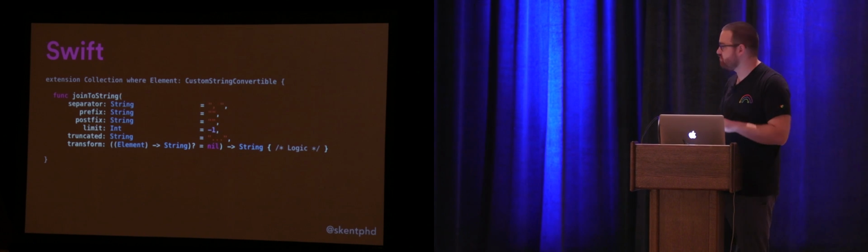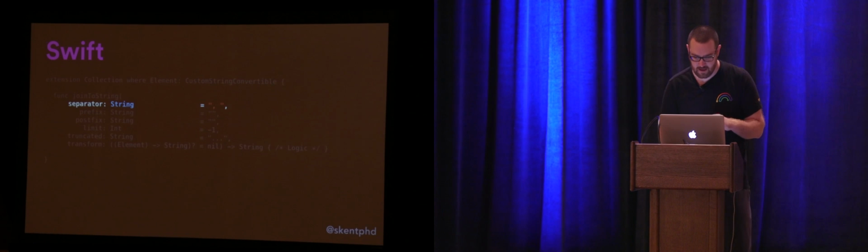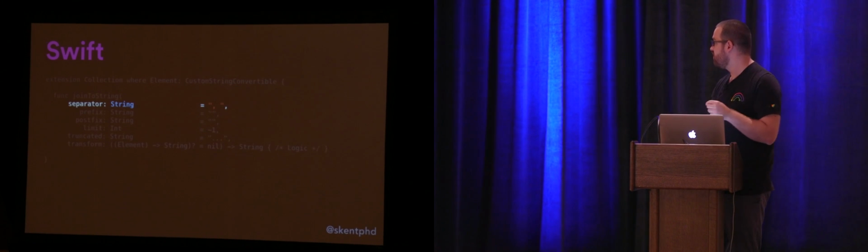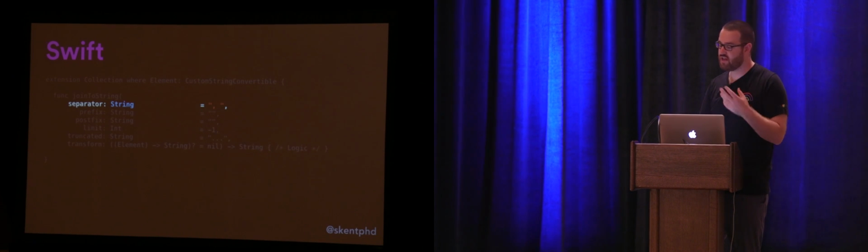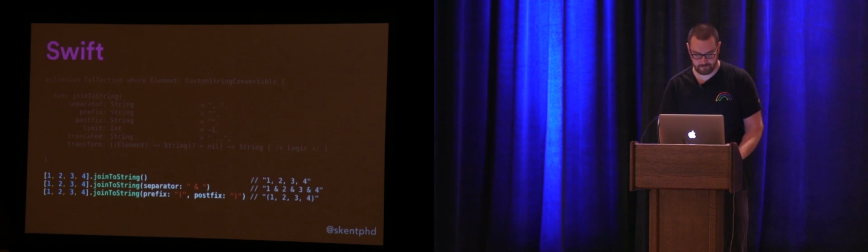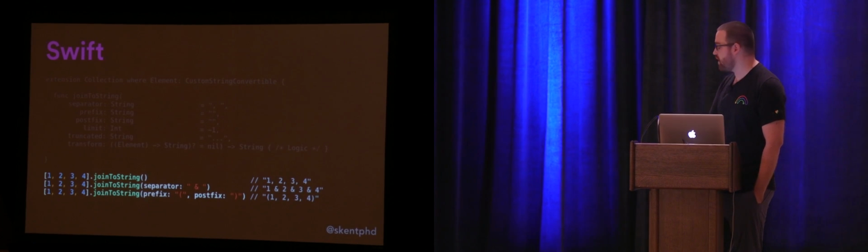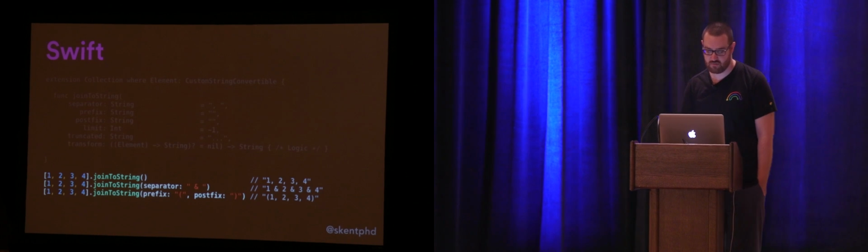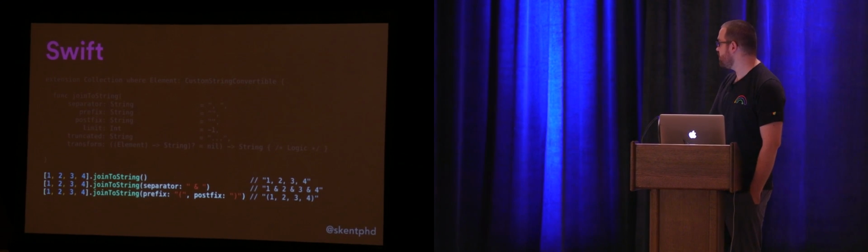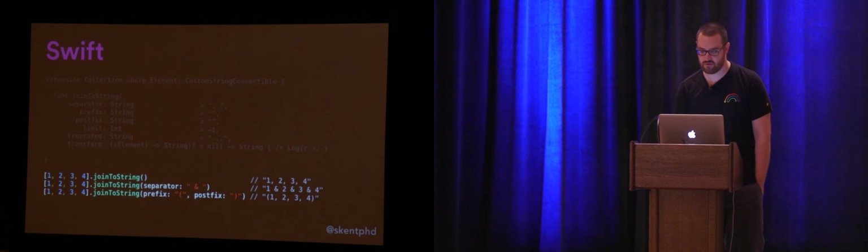In this case, I was able to write a joinToString function which has the exact same signature and uses the exact same declaration for providing a default value. One of my parameters, separator of type String, I just say this equals comma space by default, and then if I don't provide that value at invocation time, the comma space separator is what's going to be used. To see that in action, these are the same 3 examples that I used in the Kotlin version. No parameters at all give us a comma-separated string. Providing a separator of space ampersand space uses that to separate my values. And then a tuple representation can be achieved by using a prefix, postfix, and specifying nothing else.